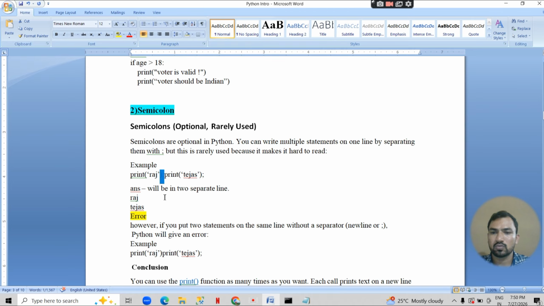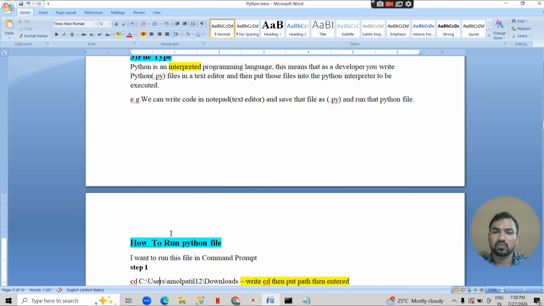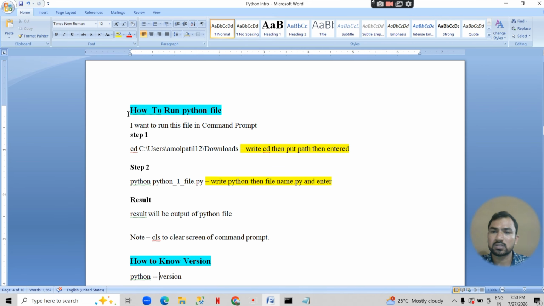So let's go to the next topic. What is file type? As we already discussed, .py should be mentioned for a Python file, and before that we have to install Python. So that file can be run in the command prompt. How to run a Python file, we have discussed that also. We have to write cd, then the file path. After entering, we need to mention the python keyword and then the file name with .py. After entering, it will run the code and show the result.